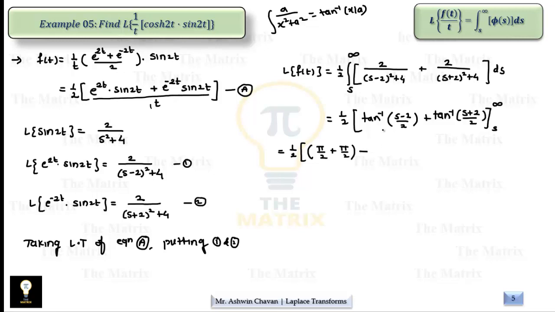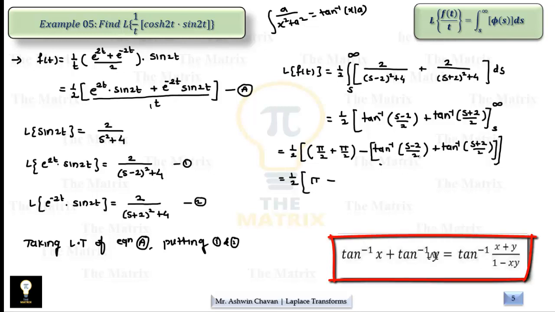Whereas minus lower limit, s remains as it is. That is tan inverse of (s minus 2) upon 2 plus tan inverse of (s plus 2) upon 2. This is a lower limit, that's why we put extra bracket here, and then we have whole bracket closed here. Now we will simplify this quantity separately. So this goes to half of pi by 2 plus pi by 2 is a pi, minus.